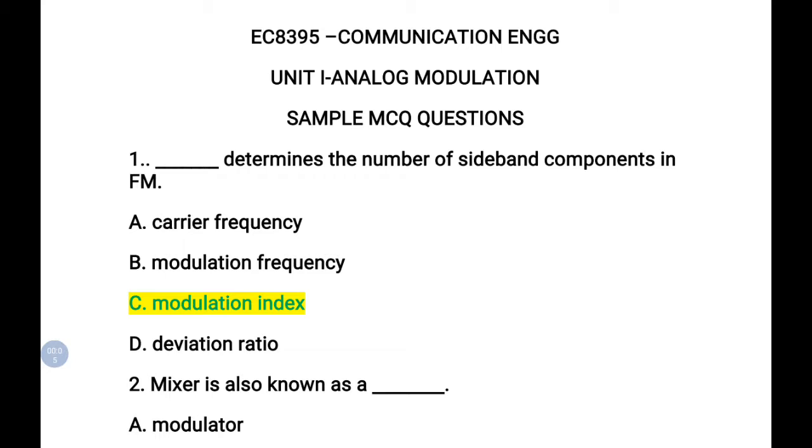So in today's class we'll discuss some sample MCQ questions in analog modulation, unit 1 of communication engineering, EC 8395, regulation 2017. And next is the first question, which determines the number of sideband components in FM. So in FM, not like AM, it has so many sidebands. All these sidebands are determined by the modulation index. So this is like a 1 mark question.